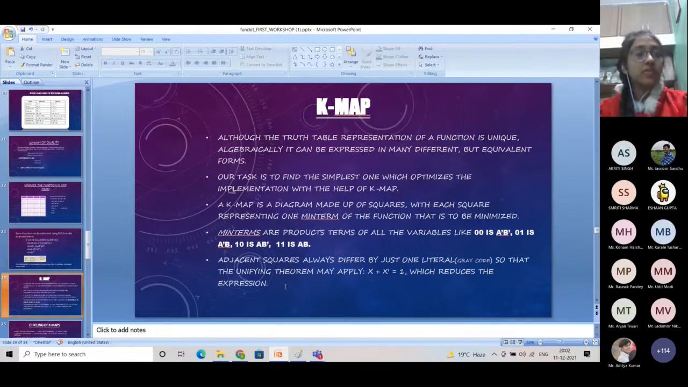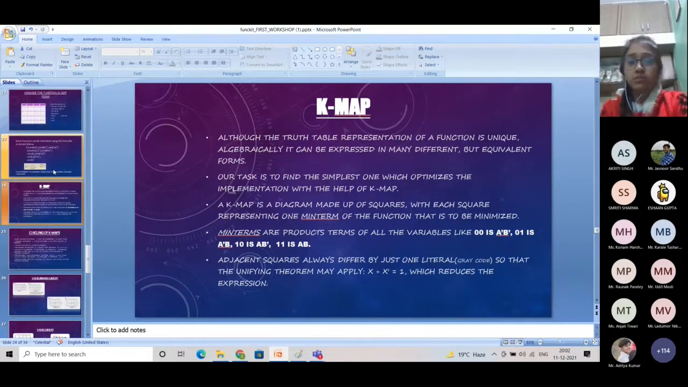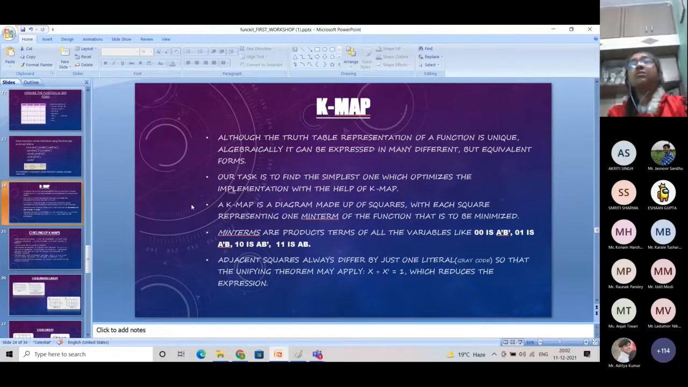Yes, ma'am. Okay, fine. So you have already studied how we can minimize our equation using Boolean algebra. We have seen that there are two ways to minimize our equation. First is using Boolean algebra and the second is by using K-map. So now we will see what a K-map is and how it is used to minimize our equation.